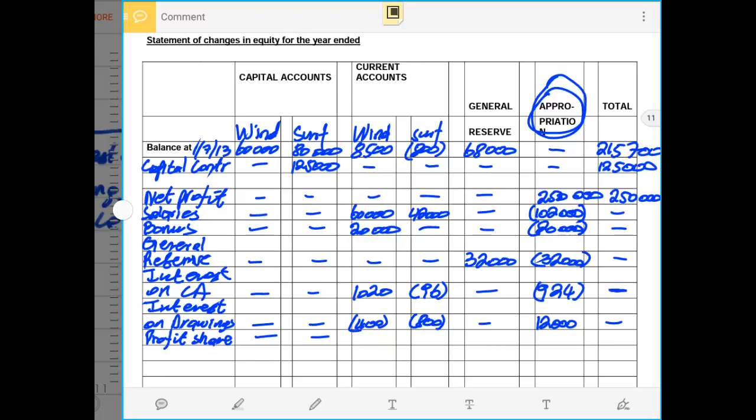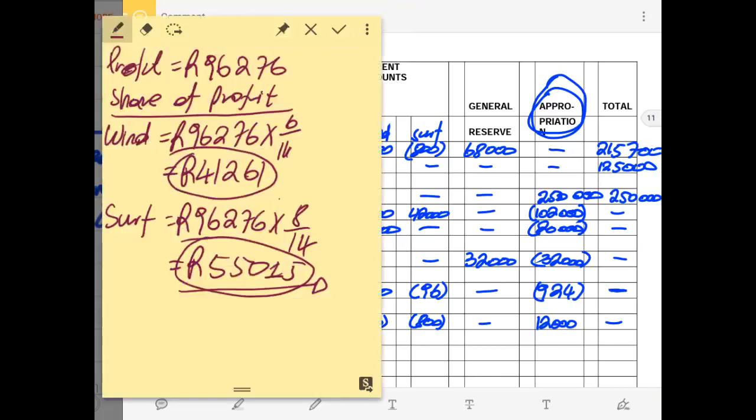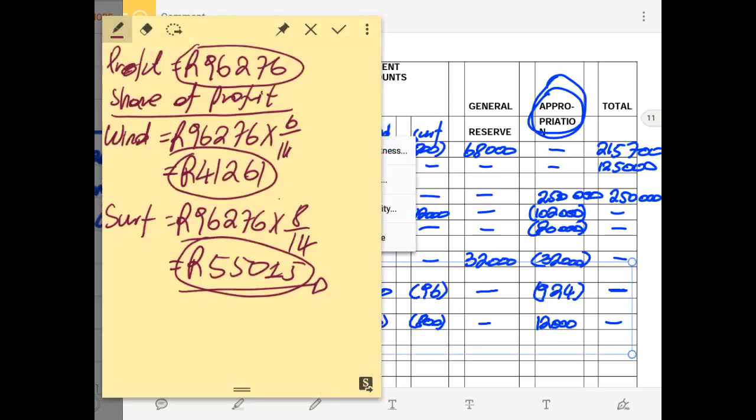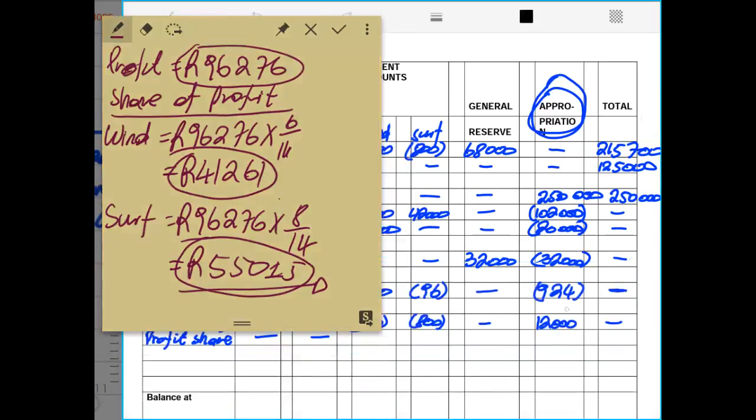Therefore, that should give you the same amount that you got as the profit share when you were doing the ledger account for the appropriation account. So now you should get the same amount as 96,276, and I'm getting exactly the same amount. That confirms that we did our ledger account very accurately. So that gives me an amount of 96,276. This must be recorded as a negative here.